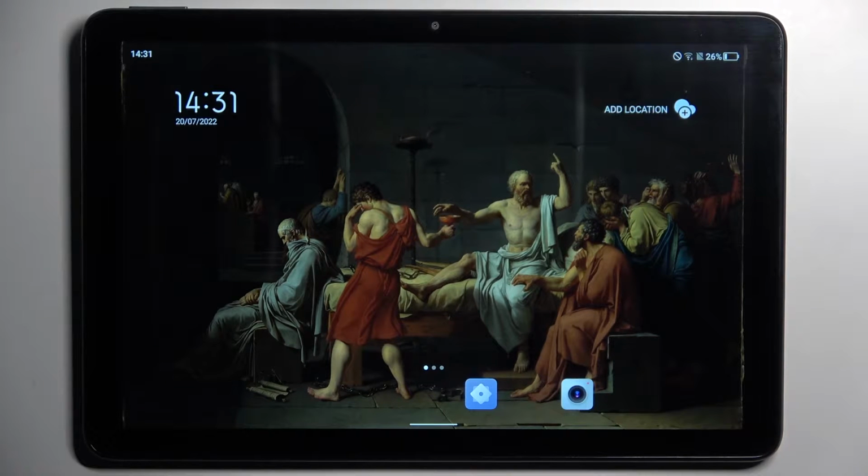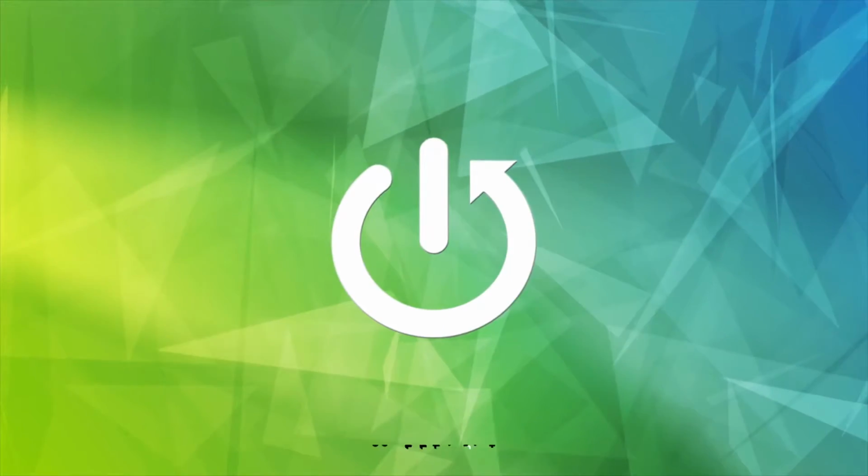Here I have TCL Tab 10S, and today I'm going to show you how to change volume buttons function in camera on this device.